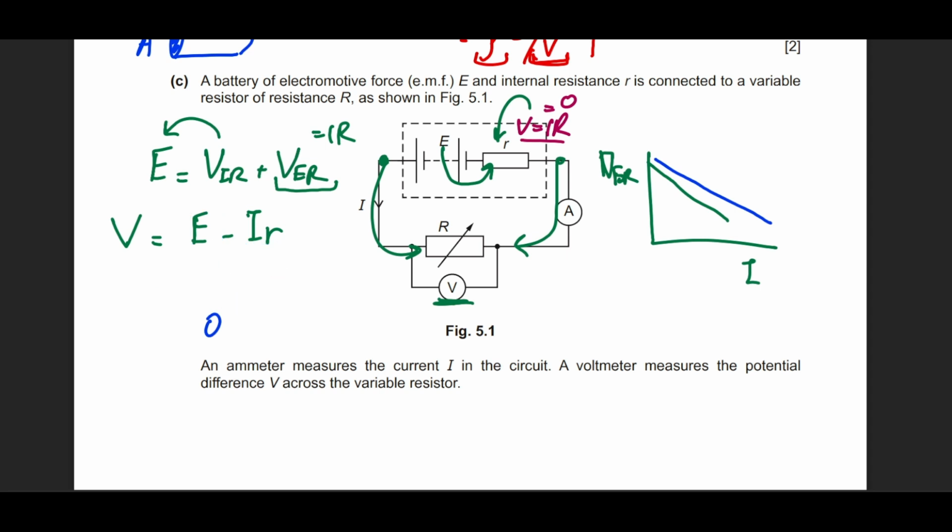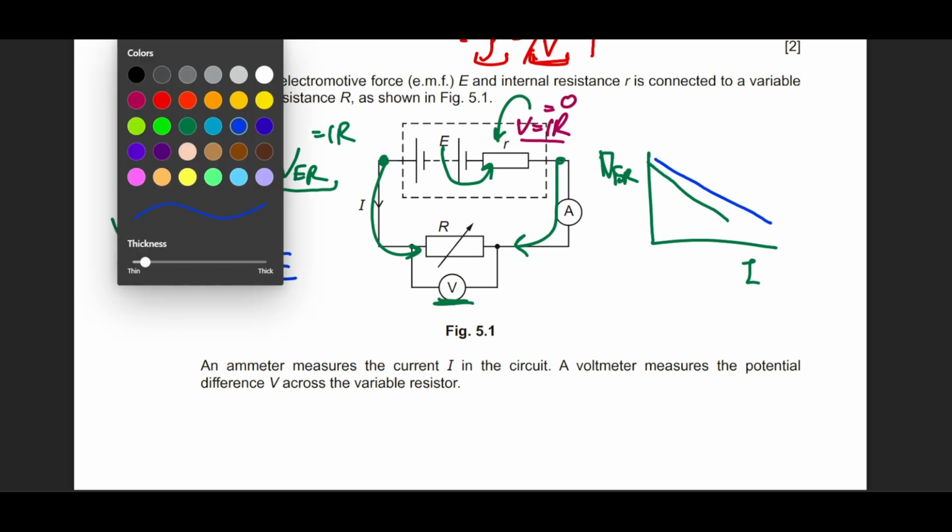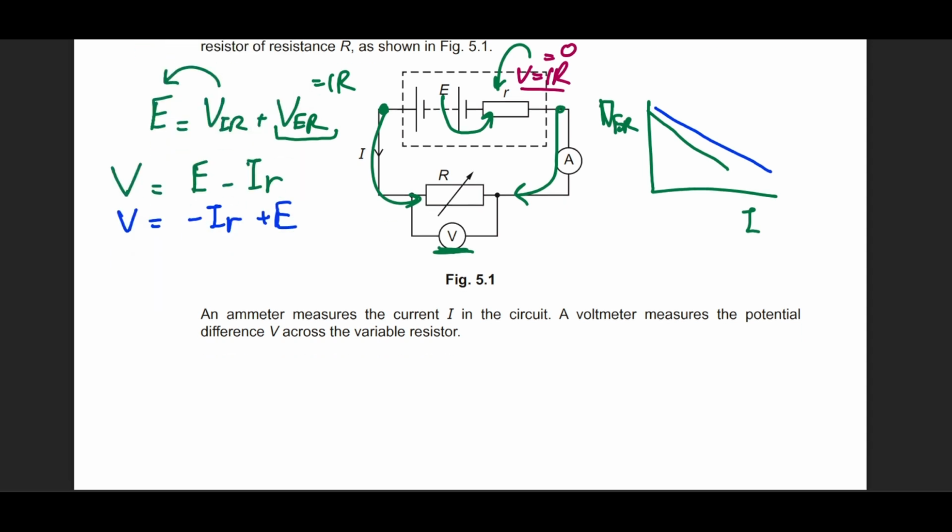Okay, let's rewrite this equation. I'm writing this as V equals minus Ir plus E to compare this easily with y equals mx plus c. I have drawn the external voltage on the y-axis and the current on the x-axis. Let's isolate everything. So y equals mx plus c.